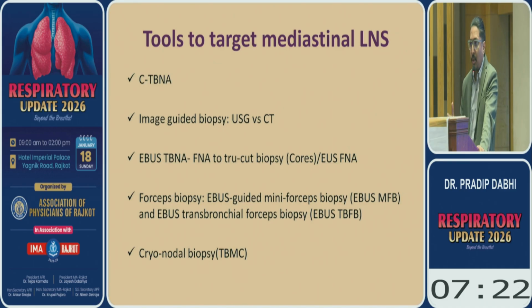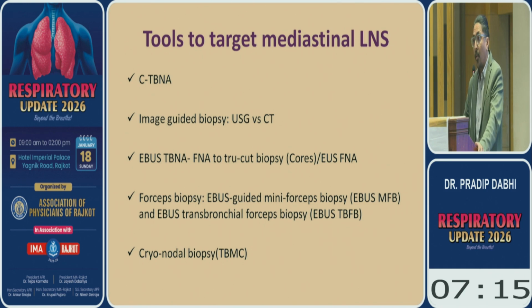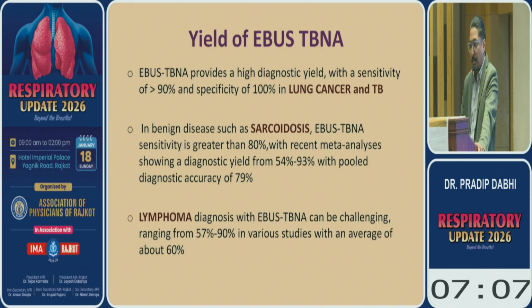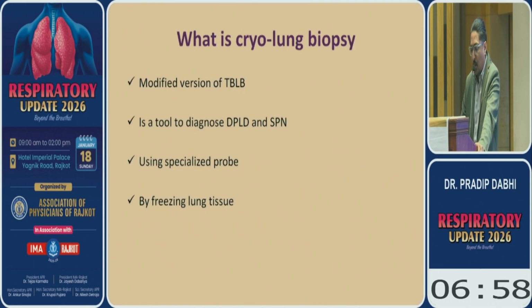So these are the tools to target the mediastinal lymph node. You can do a conventional TBNA, as Yagnesh mentioned. You can do an EBUS TBNA, a forceps biopsy, or a cryonodal biopsy. The yield of EBUS TBNA is high in lung cancer and TB, but when there is suspected sarcoidosis or a lymphoma, the yield goes down to roughly 50 to 80%. So this type of patient requires a cryonodal biopsy.